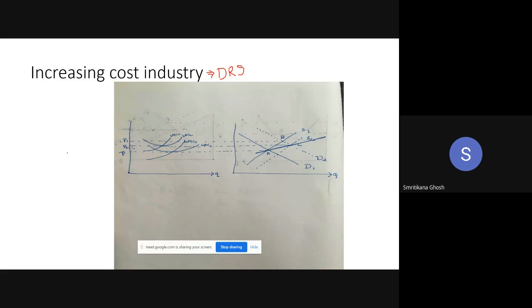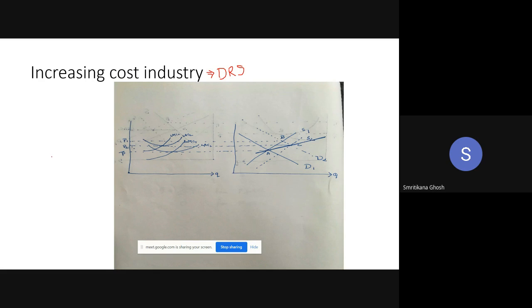So may I explain this diagram? Yes, ma'am. Ma'am, can you please explain that once? Which one? Ma'am, why is it an increasing cost industry? Because it implies average cost is rising.